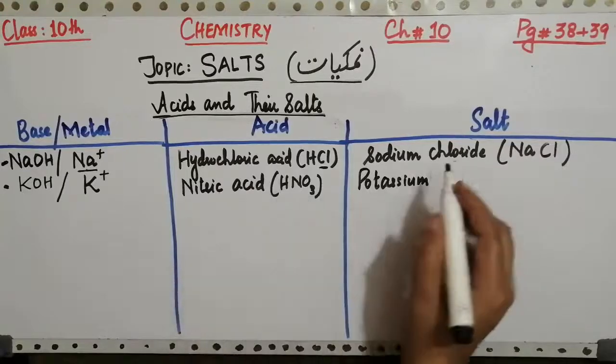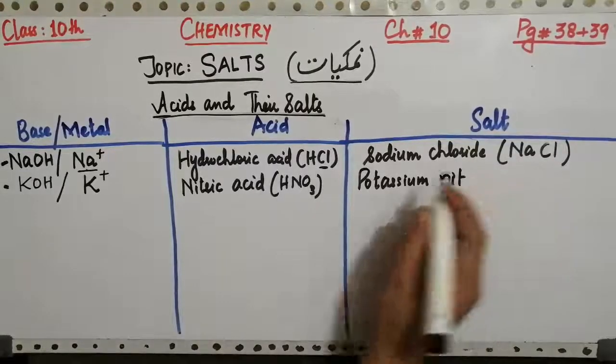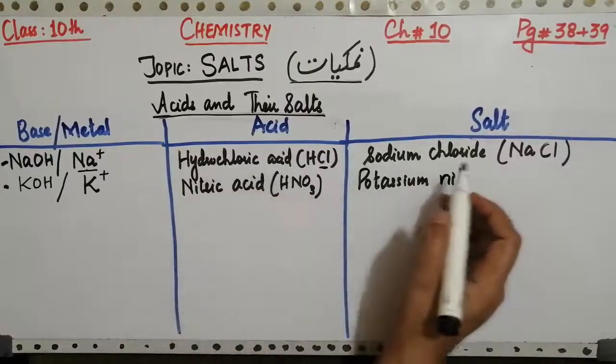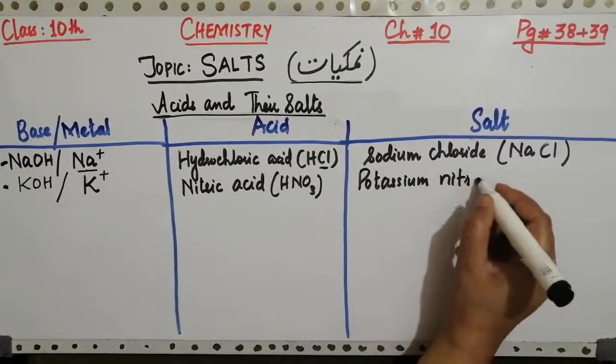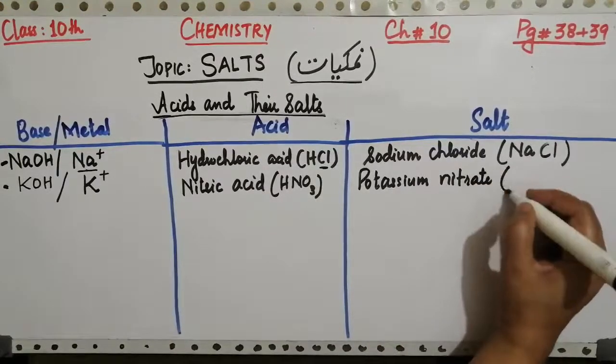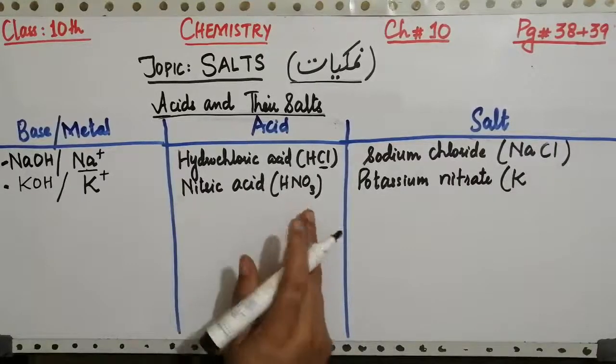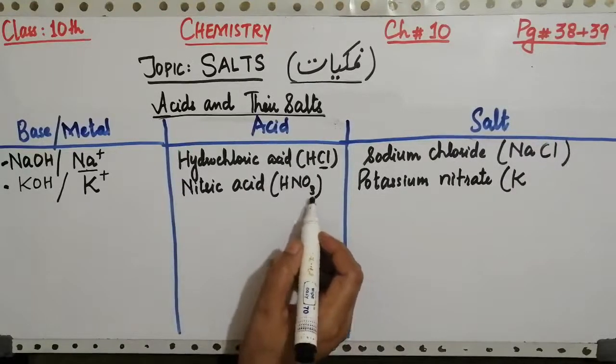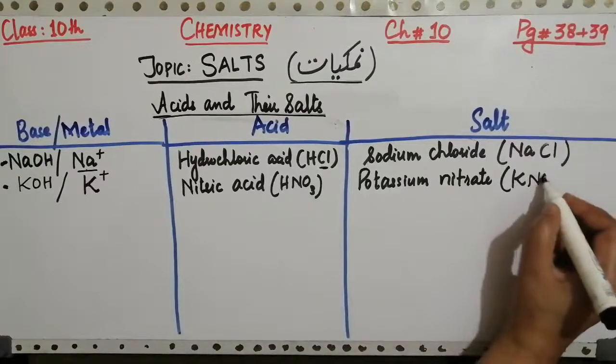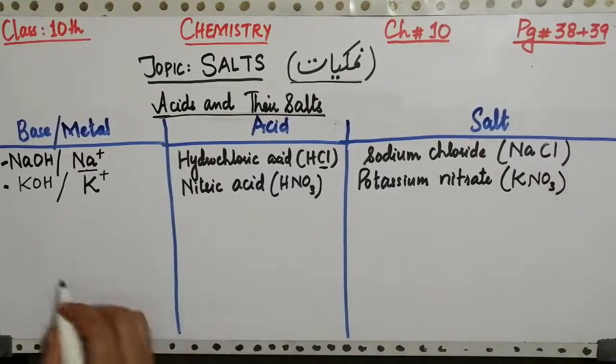So nitric acid will become nitrate. As you can see, hydrochloric acid becomes the chloride. So potassium nitrate having formula K from this metal, and the remaining anion is NO3. So KNO3 will be formed as a salt.